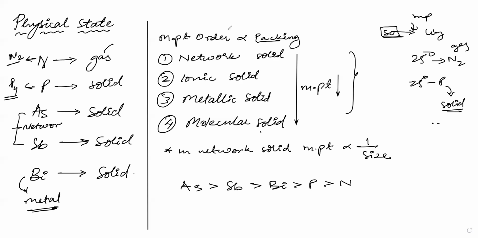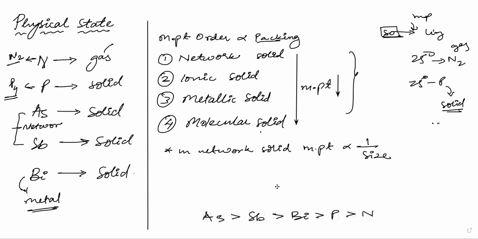In the right side, first line, what you wrote, melting point is always proportional to packing. Packing means that if a solid is packed like this, it has more atoms. The packing efficiency you have learned now, the informal word for that is packing.